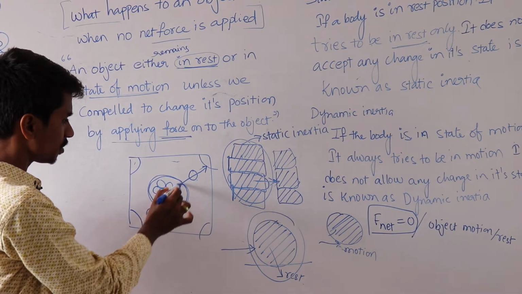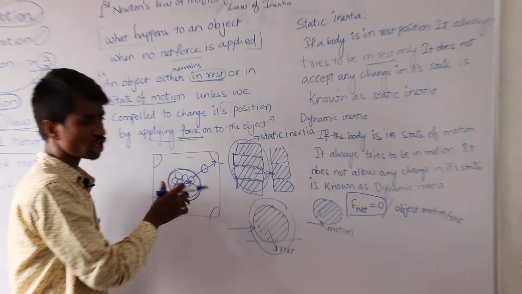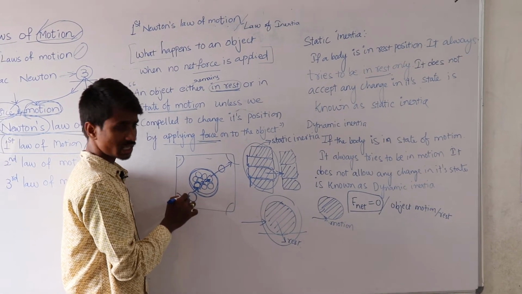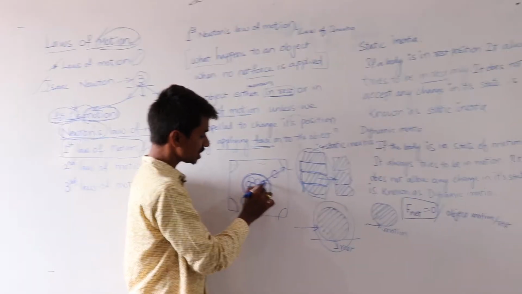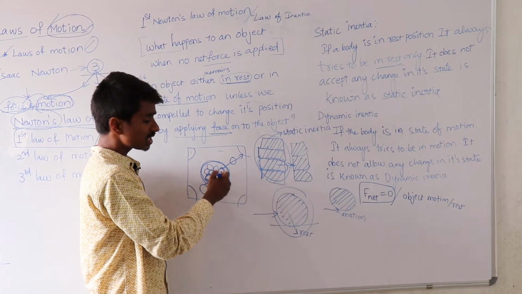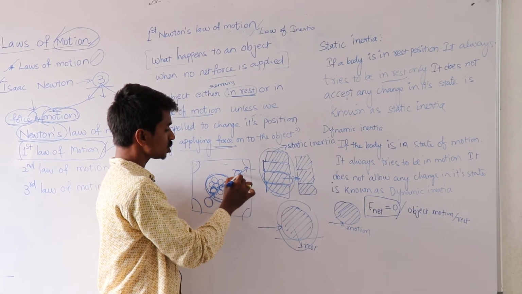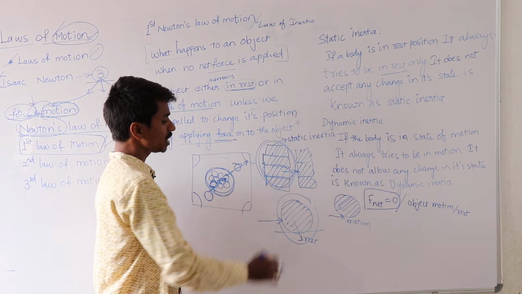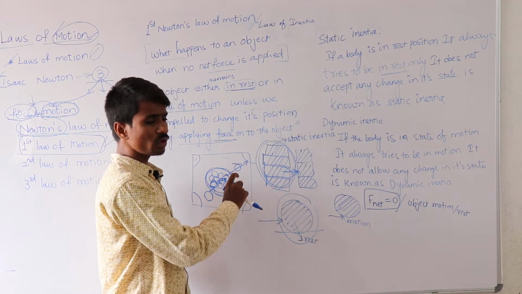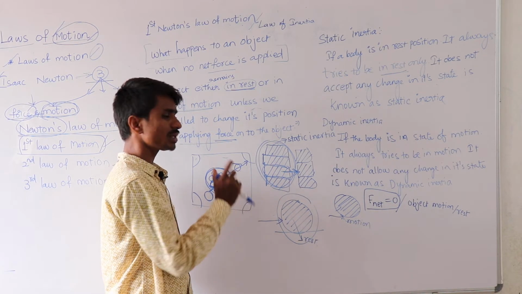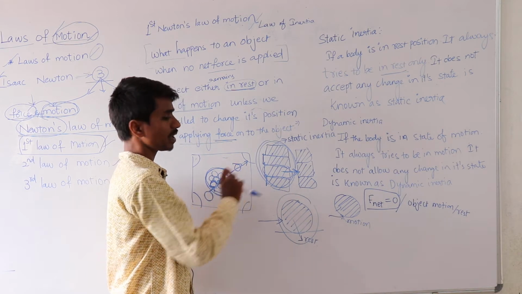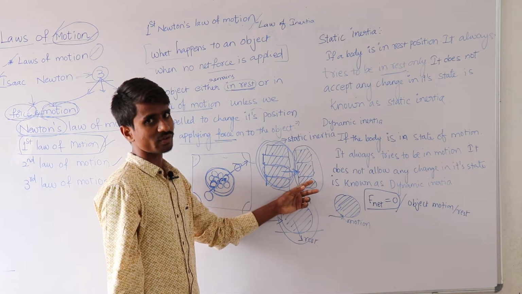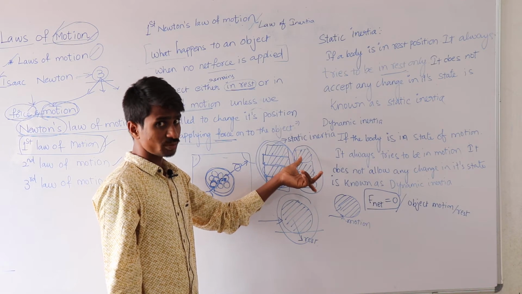Suppose in this position, the carrom coins are in static inertia; they always try to be in the rest position. When I apply some force with the striker, they get compelled with each other, the force is passed along, and the last one moves to the hole. In this example, there is a vertical stack of books, but I need only one of them, so I pull it with as much force as I can. The remaining books stay at the same position. They cannot fall down. They always try to be in the rest position.